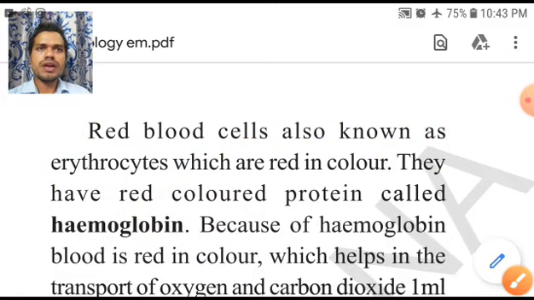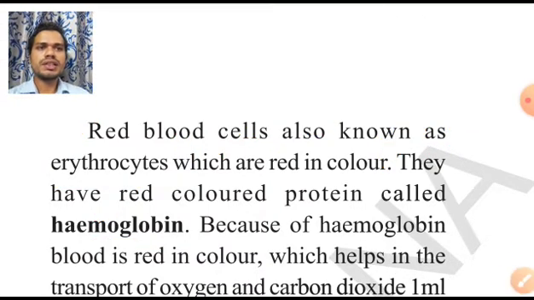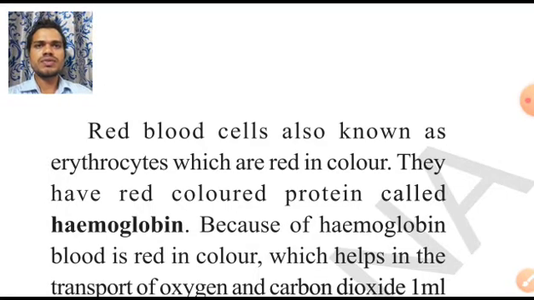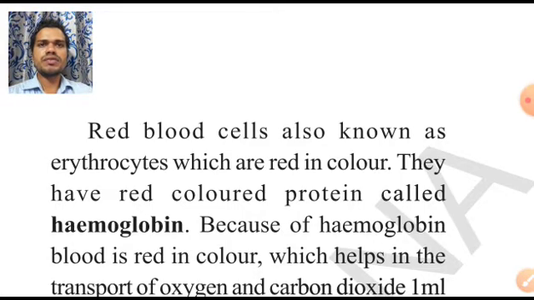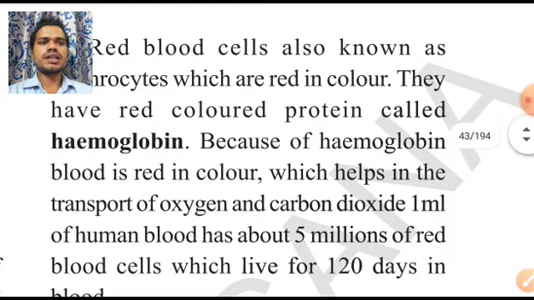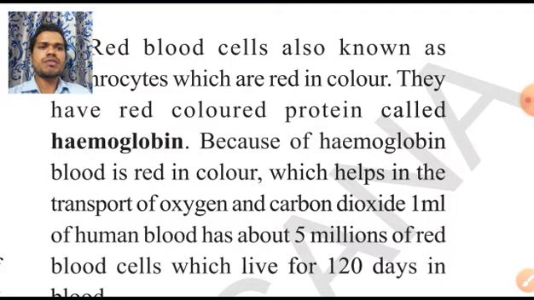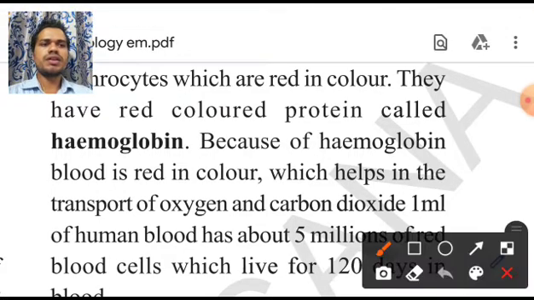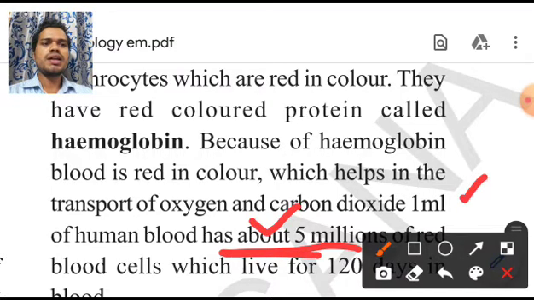So whenever you are short of blood, what will the doctor suggest? The doctor will suggest you eat iron tablets. As much iron is present in your body, you will have more redness inside your blood, and the red blood cells will carry more oxygen to your body. Because of hemoglobin, blood is red in color, which helps in the transportation of oxygen and carbon dioxide. 1 ml of human blood has 5 million red blood cells. This is very important for your examination purpose. How many millions of red blood cells are present in 1 ml?